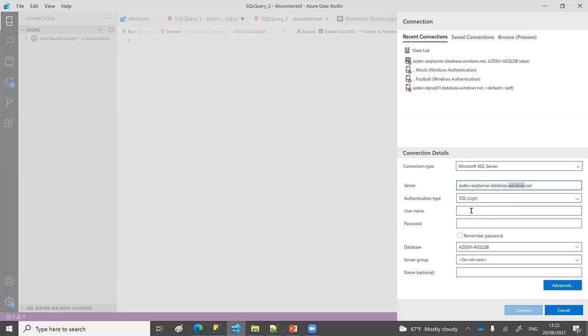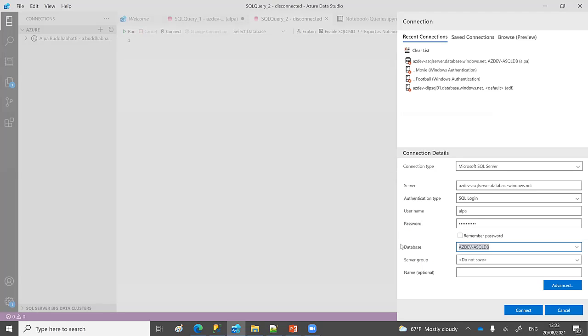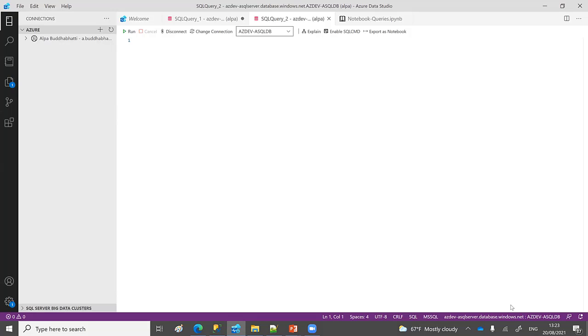And you need your login information, which we created while creating the server. So this is the login information and database. These are the databases which I have created, and you can verify here as well. This is the database name. This is the exact name I'm using there, and then I just click connect. It will connect that Azure SQL database to my Azure Data Studio, and then I can write a query here as well because it's connected.